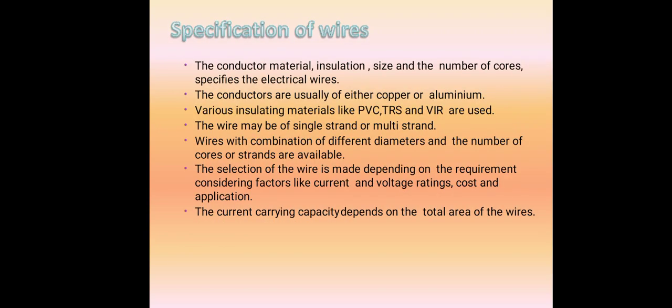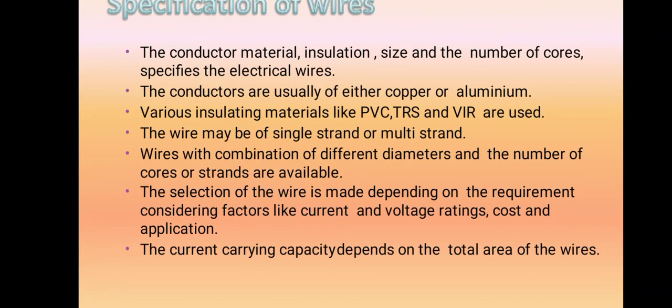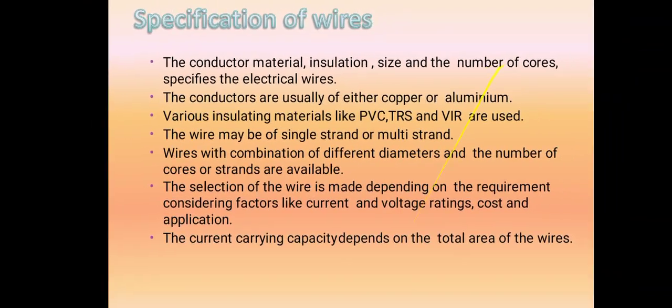Then we go for specification of wiring. What are the specifications of wiring? The conductor material, insulation, size, and the number of cores specify the electrical wire. So what is the size of the conductor? How many conductors? Whether it's a two-wire conductor, or three conductors, or multi conductors are present.